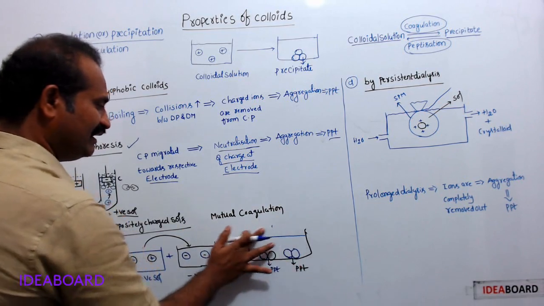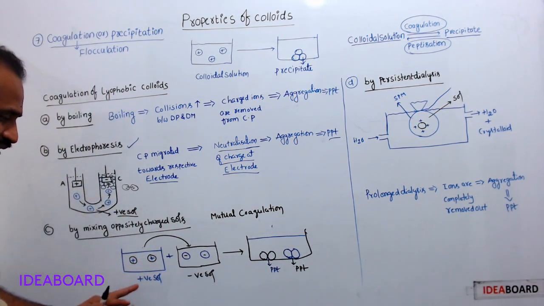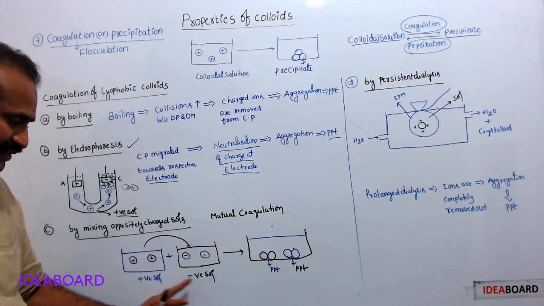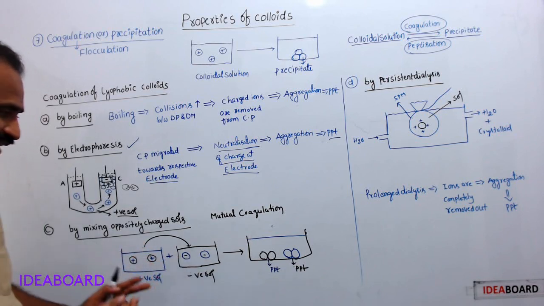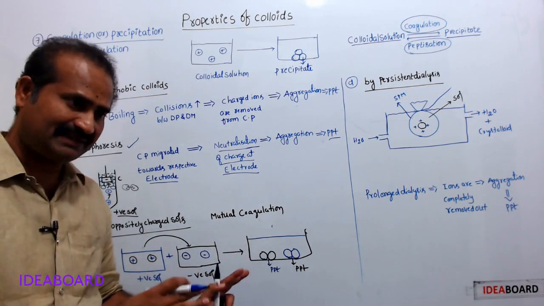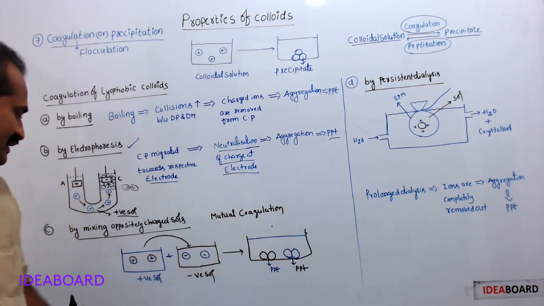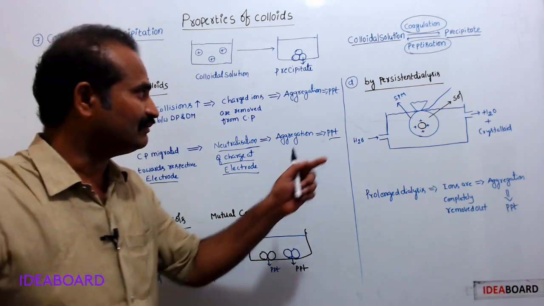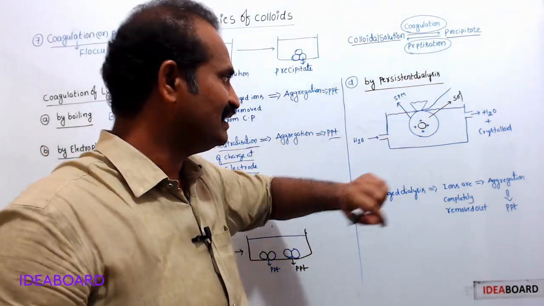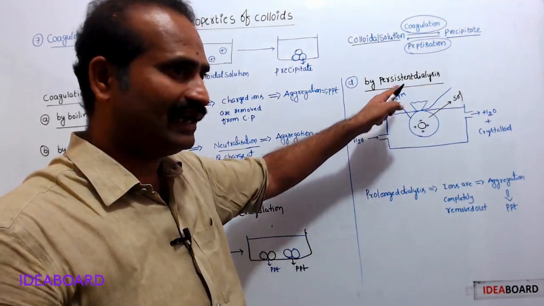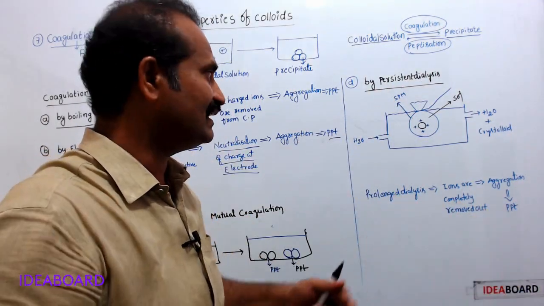See, when ferric hydroxide sol, a positive sol, and arsenic sulfide sol, a negative sol, are mixed together, then precipitation takes place. That is mutual coagulation. Okay, now the next method: by persistent dialysis. Persistent, prolonged dialysis, over dialysis, excess dialysis.